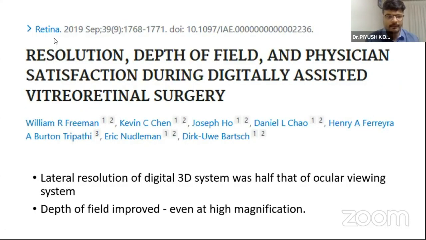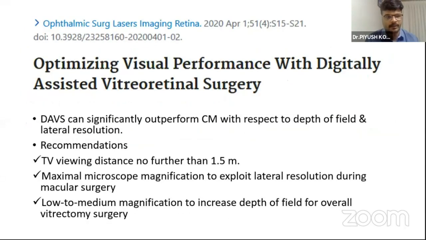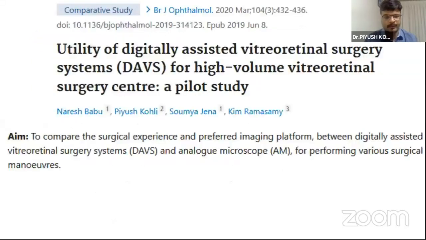Then came the article by Freeman. They showed that the lateral resolution of the digital 3D system was half that of the ocular viewing system, and depth of field improved even at higher magnification. The next publication recommended that the TV viewing system should be at no more than 1.5 meters. Maximal microscope magnification should be used to exploit lateral resolution during macular surgery, and low to medium magnification to increase depth of field for overall vitrectomy surgery.